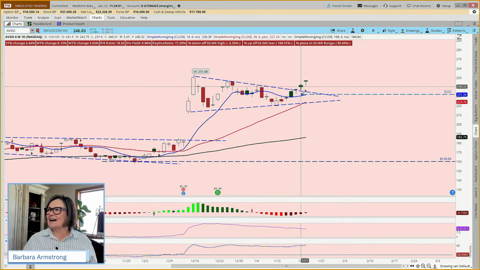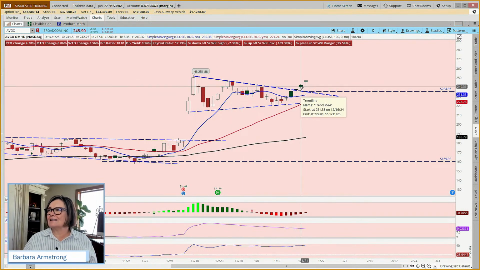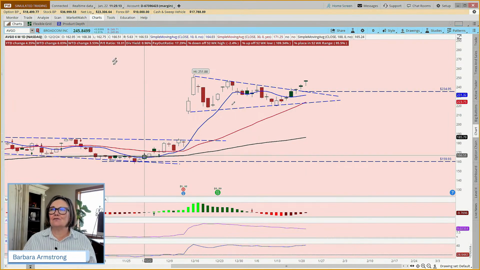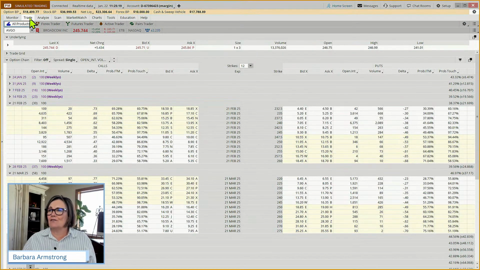We'd want it to kind of come down, because if our expectation is that this old resistance is now going to act as support, then if we sell a vertical, we'd want it to be 235, and my guesstimate here is 234.95, and we can easily adjust that. But could we get enough premium, for the juice to be worth the squeeze, for that risk to be worth it?